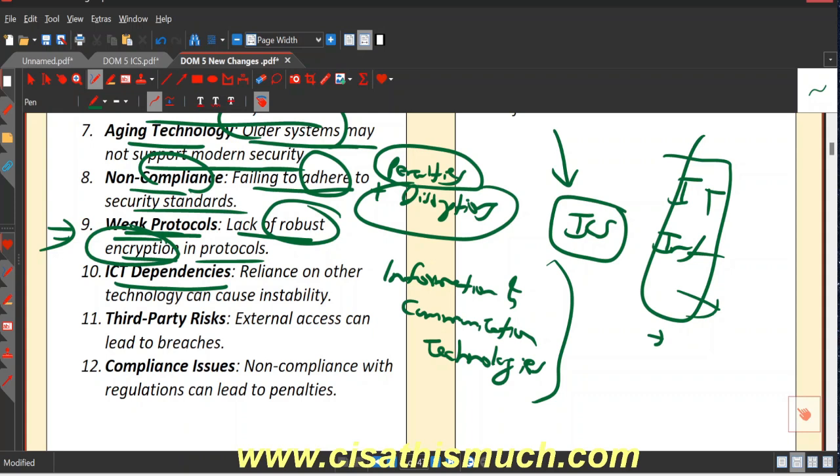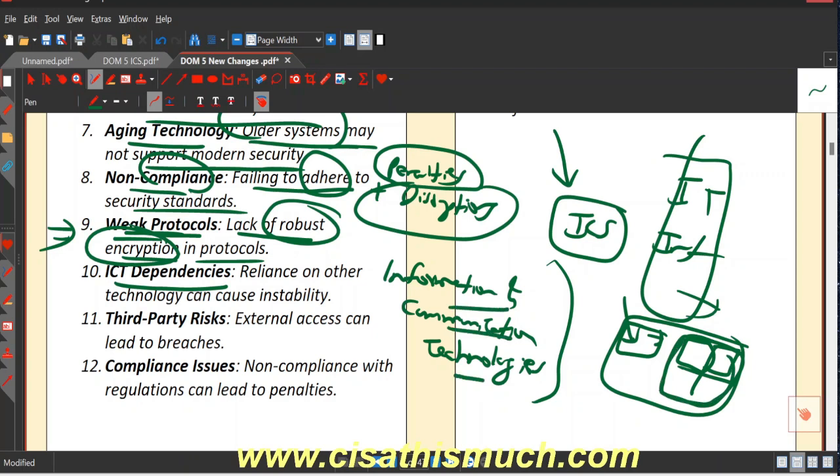The organization will have ICS for a specific special purpose, but they will also have their own application software, hardware, network, storage and so on. So all other assets and IT infrastructure, the internet, intranet, hardware, software, network, all together are called information and communication technologies.